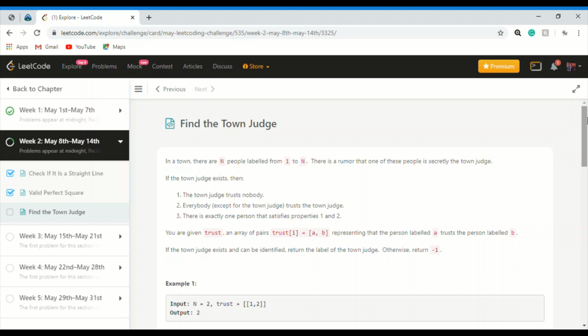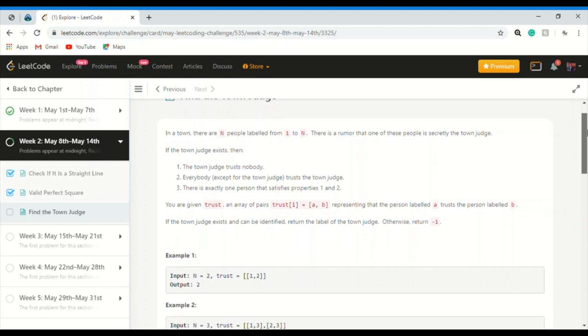Here are the given criteria for identifying the town judge. The town judge trusts nobody. Everybody except for the town judge trusts the town judge. A kind of peculiar person: he doesn't trust anybody, but all people except the town judge trust him. There is exactly one person that satisfies properties 1 and 2.